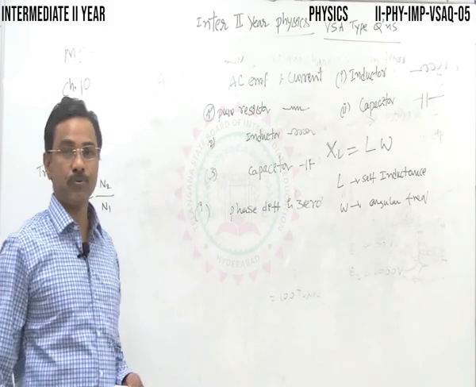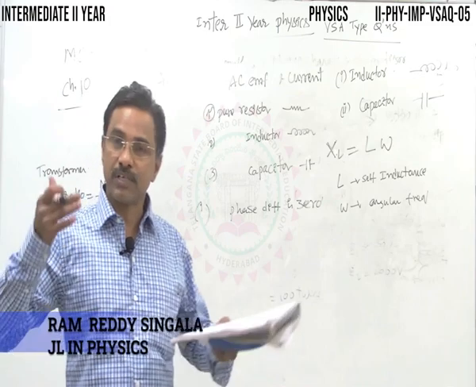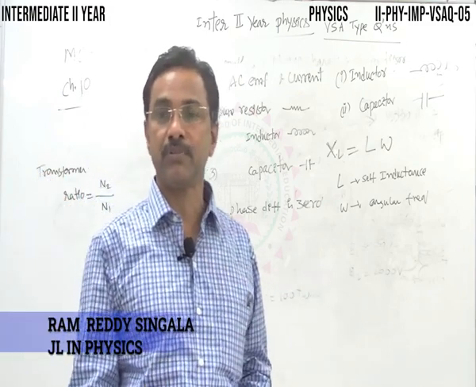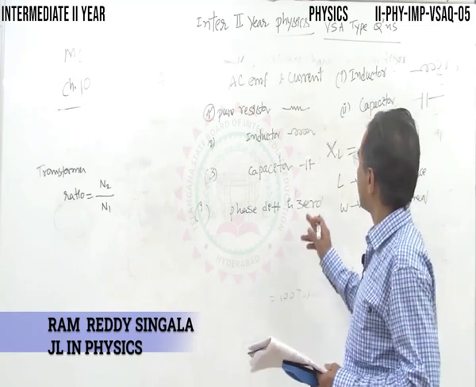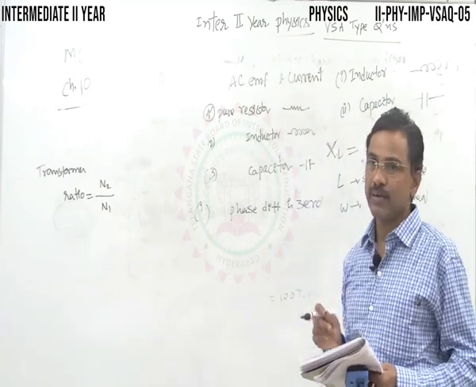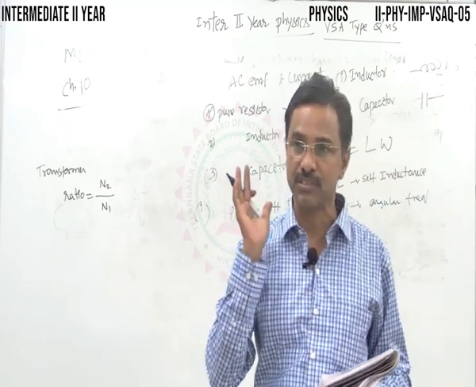So in the case of a pure resistor, what happens here? Both will reach maximum and minimum at the same time. So there is no phase difference between the AC EMF and current, or the phase difference is 0.